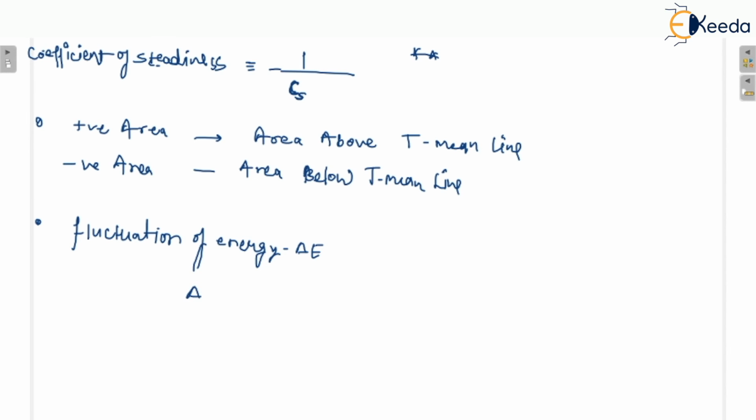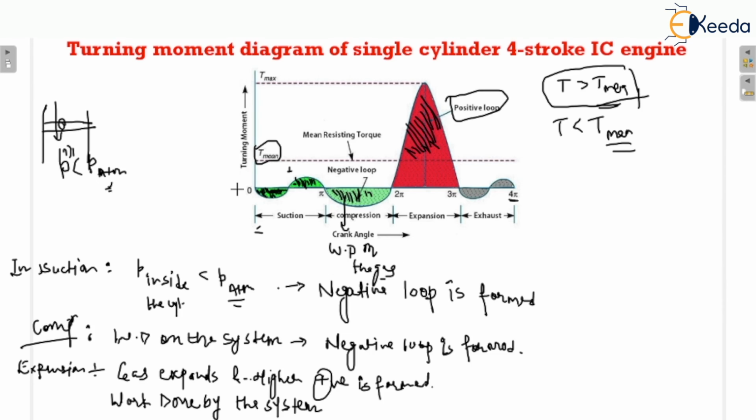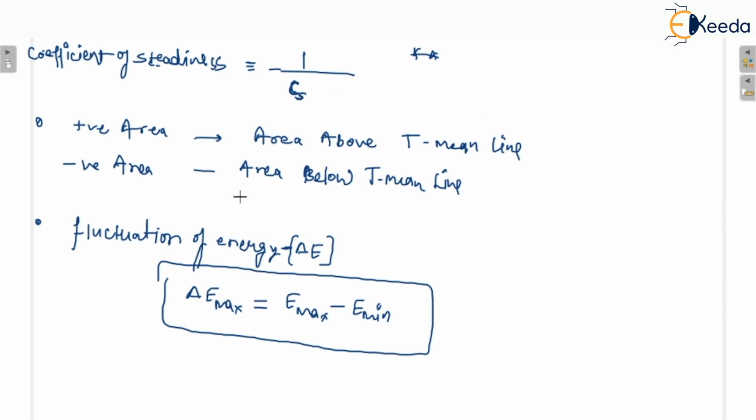But if you want to write down the maximum fluctuation of energy, maximum means E max minus E min. So this is the maximum fluctuation of energy. Generally, fluctuation of energy is denoted as delta E, but if you want to find the maximum fluctuation of energy, that would be considered as delta E maximum. Now one important thing you must remember, you can see the area in the diagram.